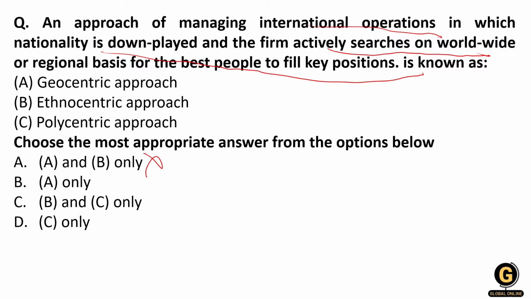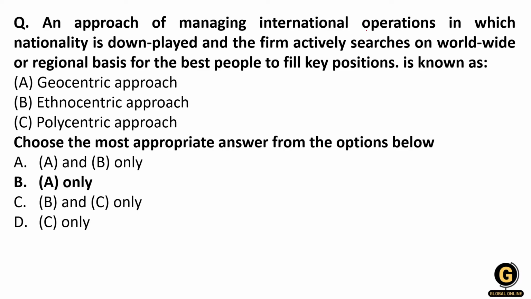So this will be out. Why? Because ethnocentric is mentioned. This will also be out. Now you are left with the polycentric approach. Polycentric deals with the idea that wherever a country goes, they will adopt the business strategies according to the culture and preferences there. So C will also not be there. This option will also be out. So your right answer will be option number A only, that is geocentric.